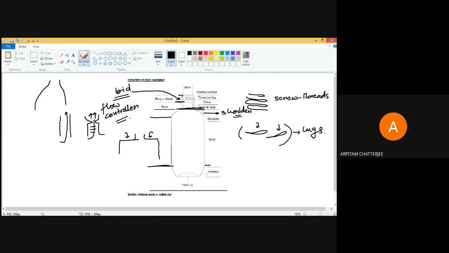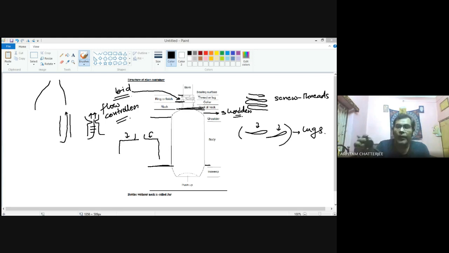Insweep. Okay. And if you see the bottom of some of the bottles, you will see it is not flat. If I put it like this, you will see this part is not actually flat. It has an inside curvature, a shape like this. So this is called the insweep. This insweep is given for better stability.